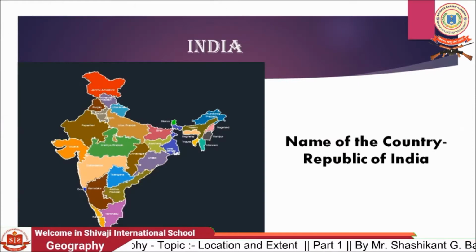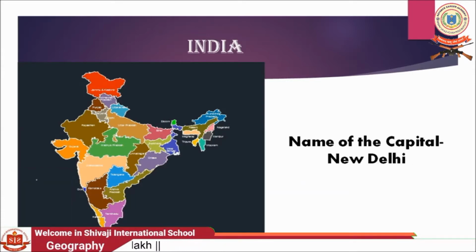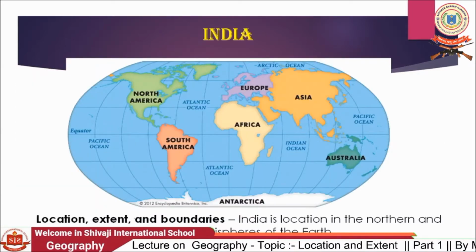So students, we are going to see more details about both countries. First of all, we'll see more about our country India. See the name of the country: Republic of India. Then the name of the capital: New Delhi. Our capital here is New Delhi. Here is the location of our country. Next, the location, extent and boundaries of our country India.